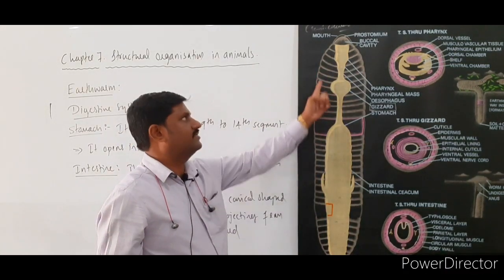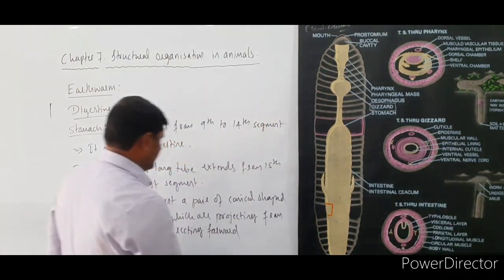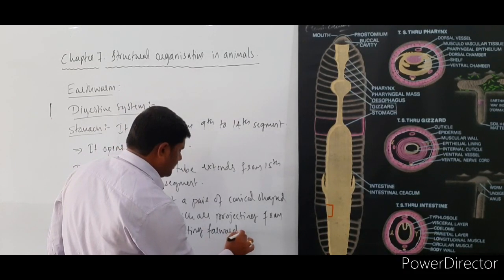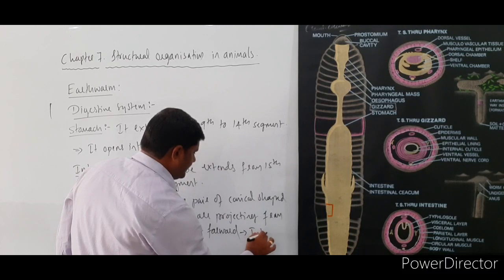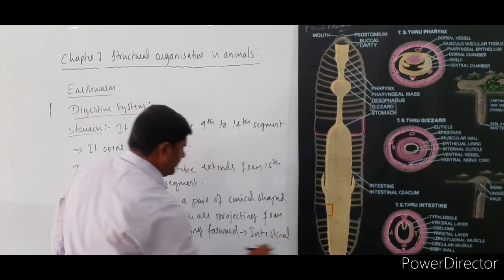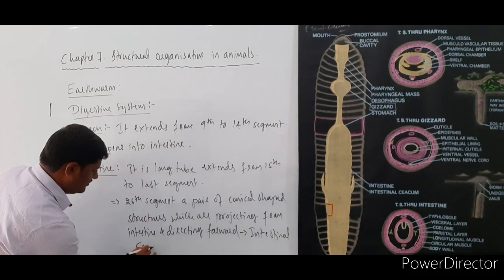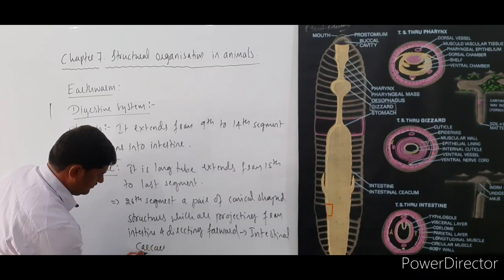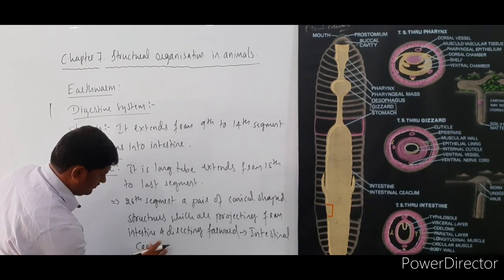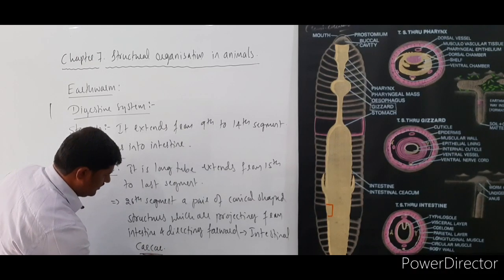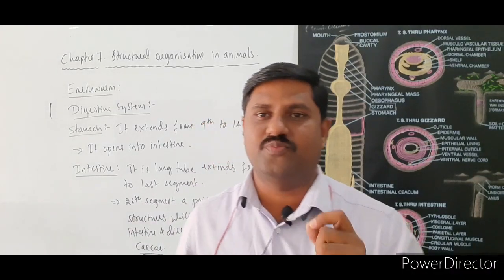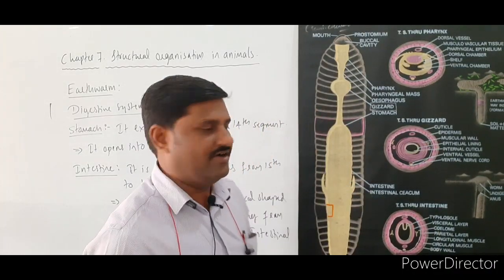They are directing towards the forward, right? Such kind of structures are called intestinal caecae. So this is a more important point to be noted in case of the intestine.